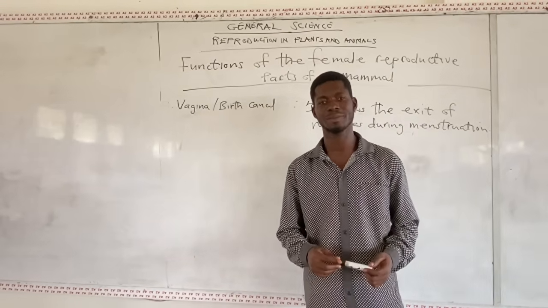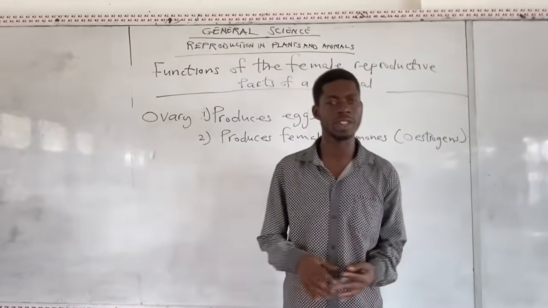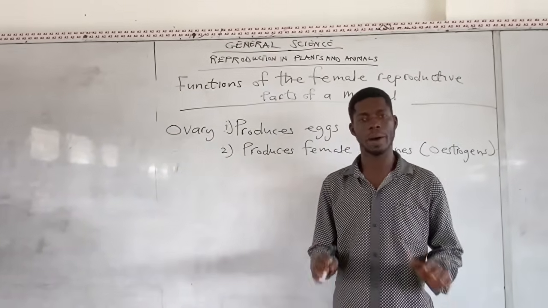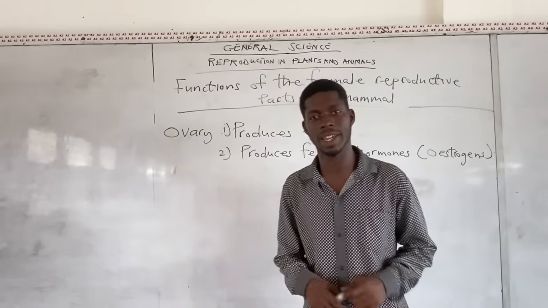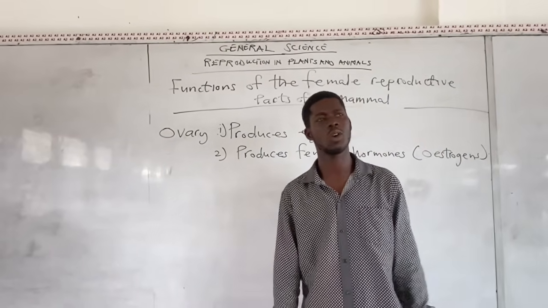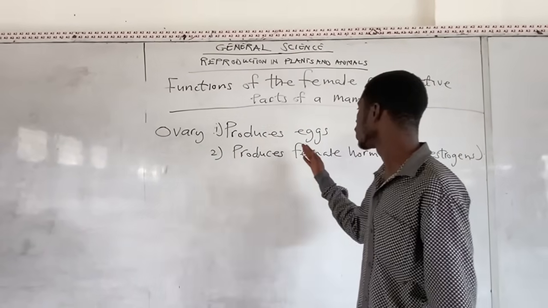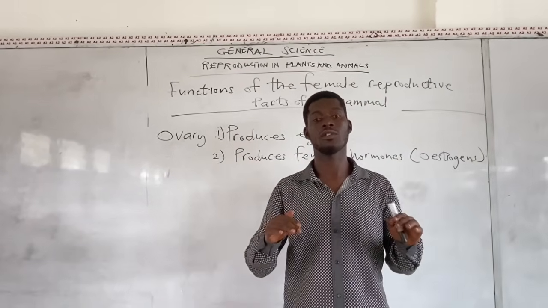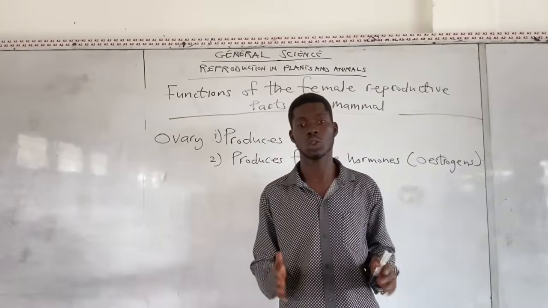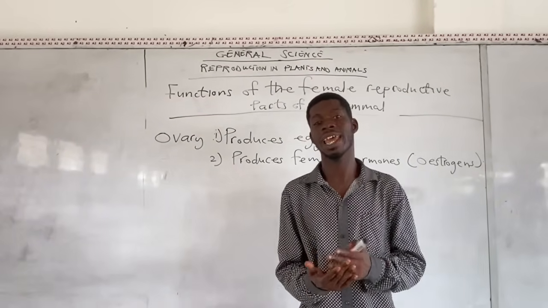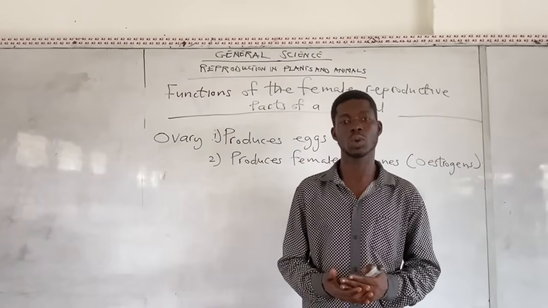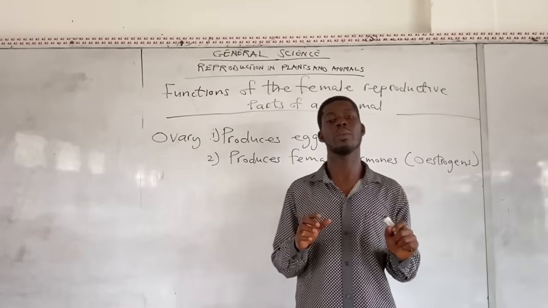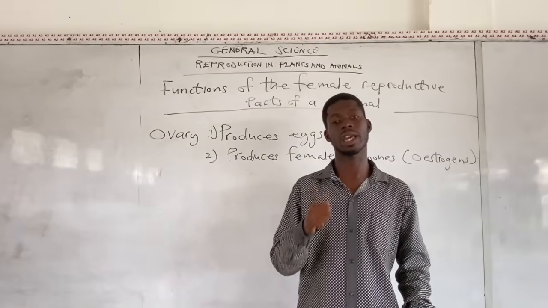Okay, so another part of the female reproductive organ is the ovary. What are the functions of the ovary? It produces eggs. So the ovary is responsible for the production of eggs every month. The ovary in the female reproductive organ is responsible for the production of eggs.